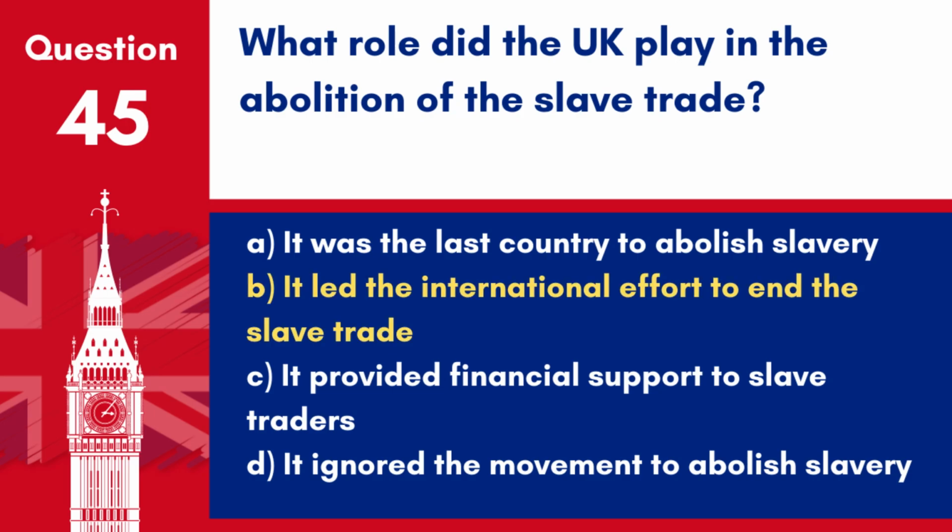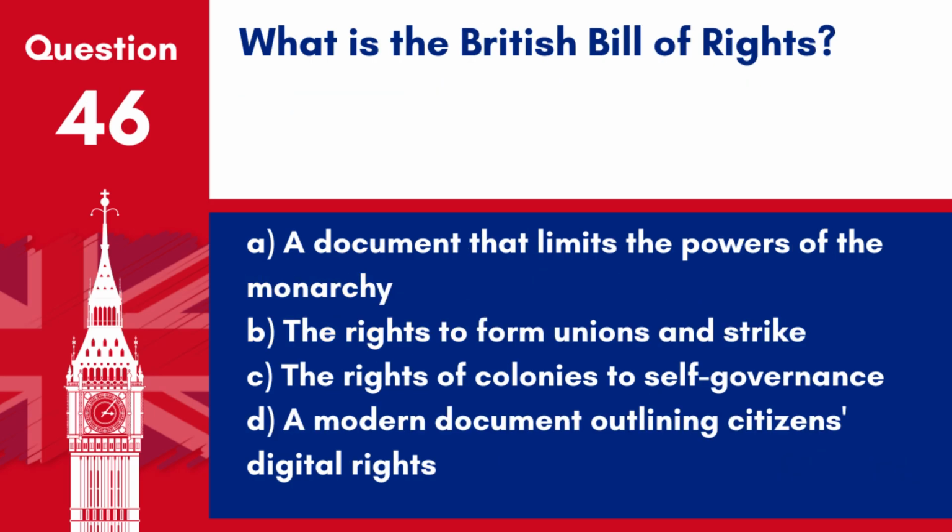Answer B. It led the international effort to end the slave trade. The UK played a leading role in the abolition of the slave trade, particularly with the Slave Trade Act of 1807, which made the trade illegal across the British Empire. Question 46. What is the British Bill of Rights?